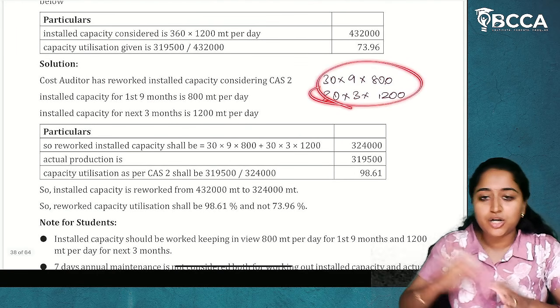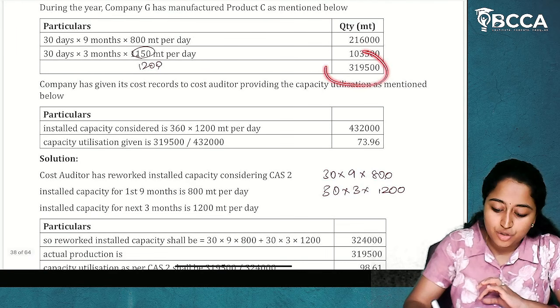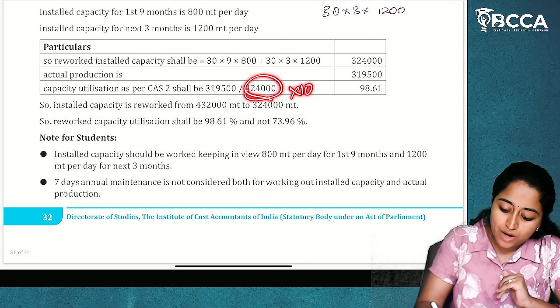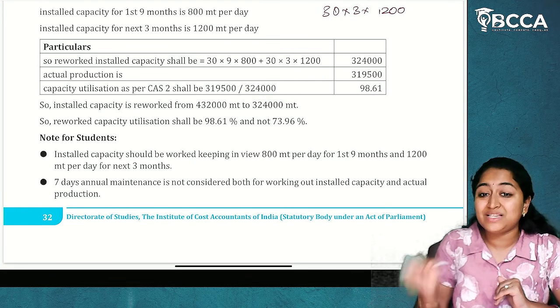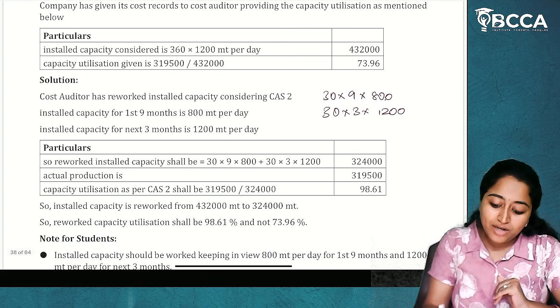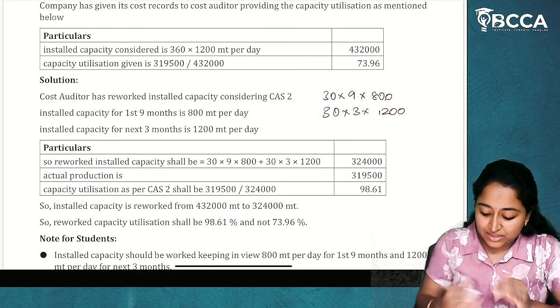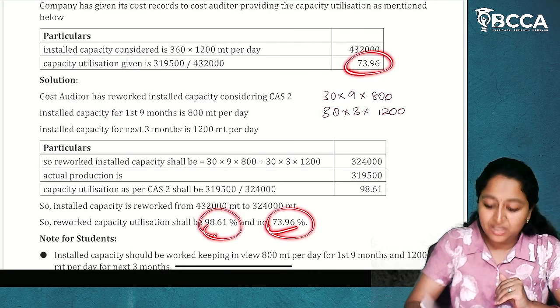So this is our installed capacity, and our actual is already given in the question. Actual divided by installed capacity into 100 is our actual capacity utilization, not the one given in the question. So this is the rework, and this is what is given in the question.